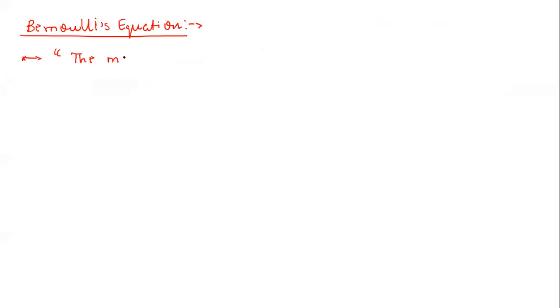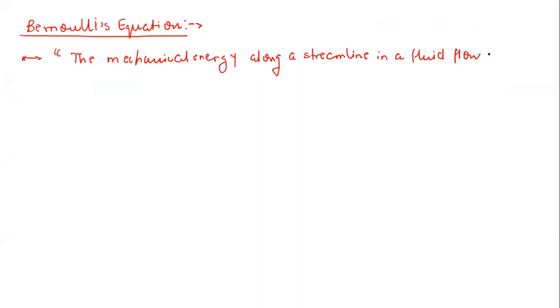Okay. So the Bernoulli equation simply says that the mechanical energy along a streamline in a fluid flow is constant.